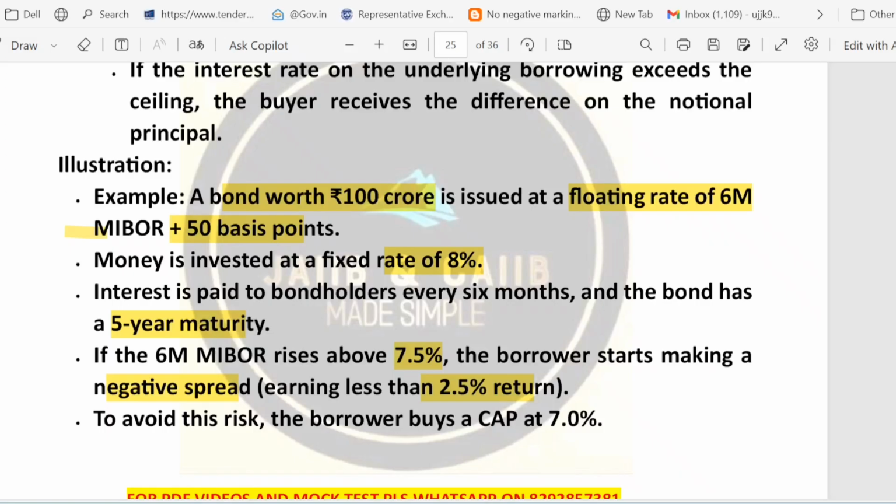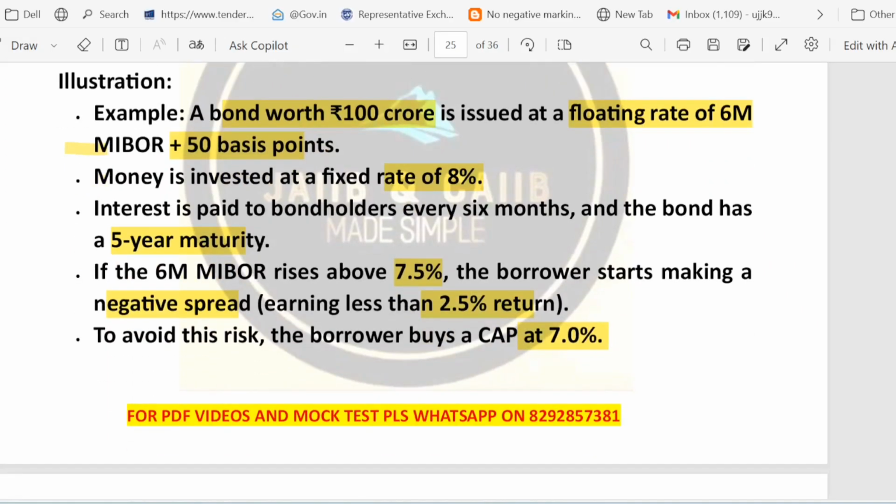Okay, so to protect against this risk, the borrower buys a cap at 7%. This cap guarantees that a minimum spread of 0.5% will always be there. Suppose they buy a cap at 7%, so the maximum interest rate it can go to is 7.5%, because the floating rate is MIBOR plus 0.5. That is what the company has to pay to the bondholder, and they have invested at 8%. So this cap guarantees the minimum spread.